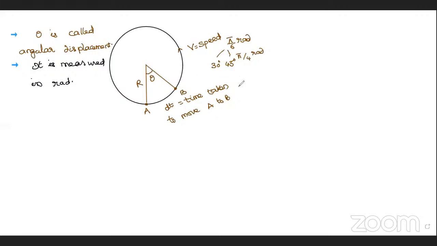Even in numericals, don't substitute theta as 30 degrees, substitute pi by 6. If it is 120 degrees, don't substitute 120, substitute 2 pi by 3. So here our unit is not degrees, it is radians. This is a very simple thing. It moves from A to B, and obviously it makes some angle at the center.